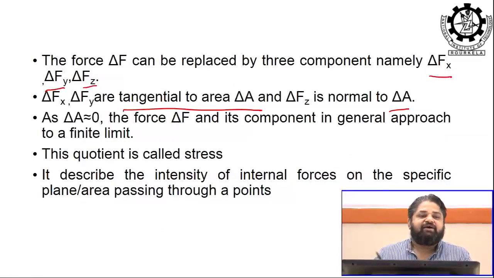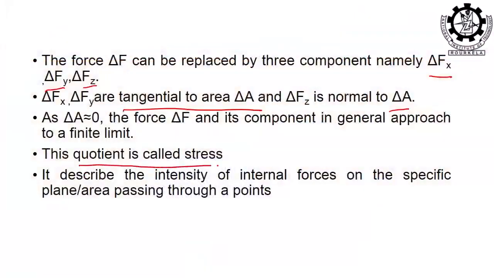Delta Fx and delta Fy are tangential to delta A, whereas delta Fz is normal to delta A. As delta A tends to 0, that is, continuously shrinks to a small point, the force components in general approach a finite limit. This quotient is called stress. Stress is a measure of the quotient of forces.